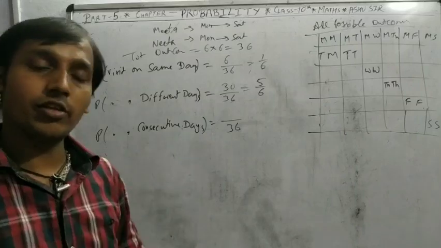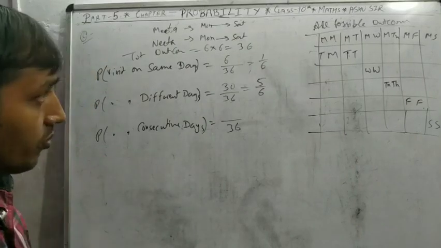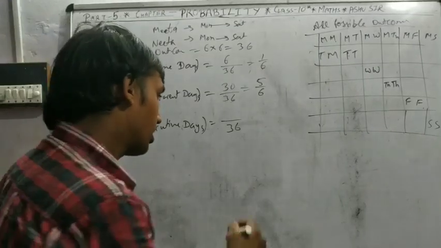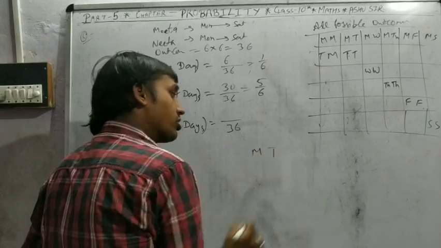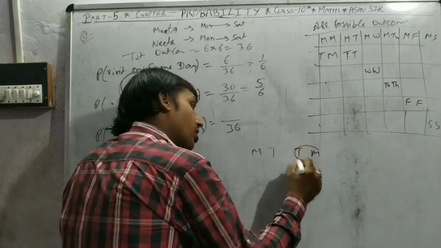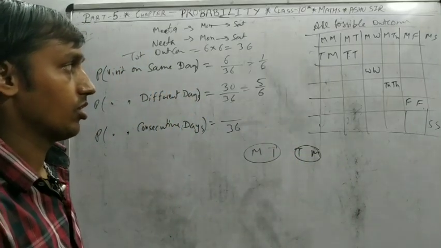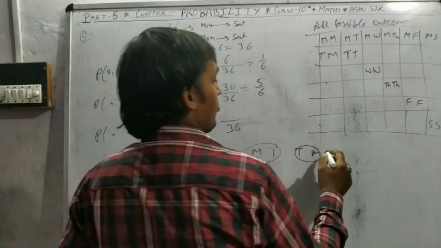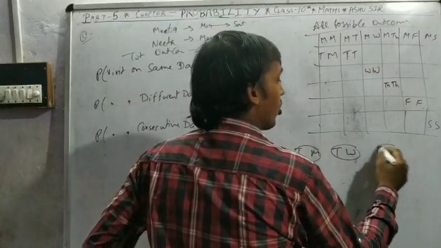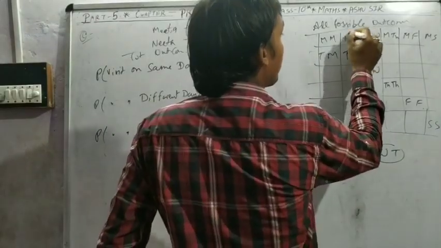What about the consecutive days? Consecutive means one after another. That means Monday, Tuesday consecutive. Tuesday, Monday, this is also consecutive. Same, Tuesday, Wednesday consecutive. Wednesday, Tuesday also consecutive.